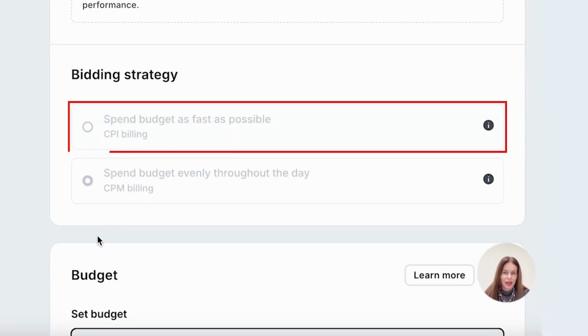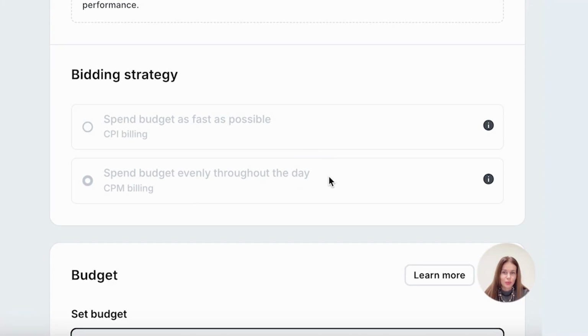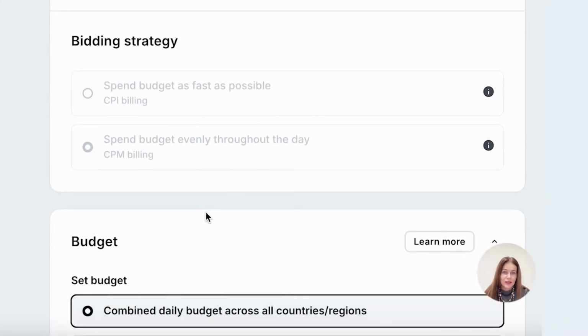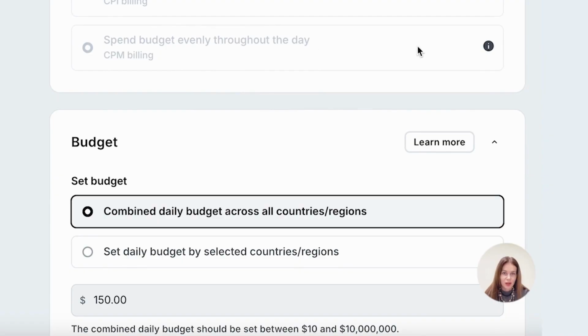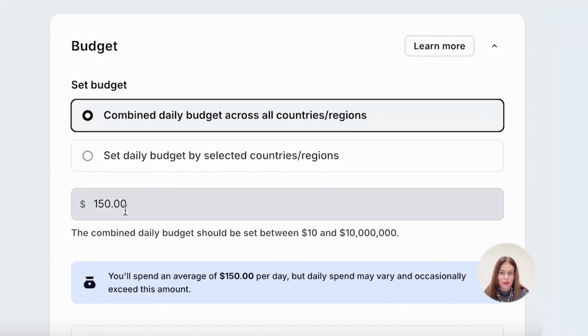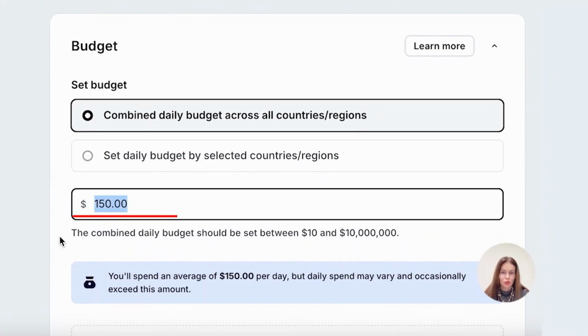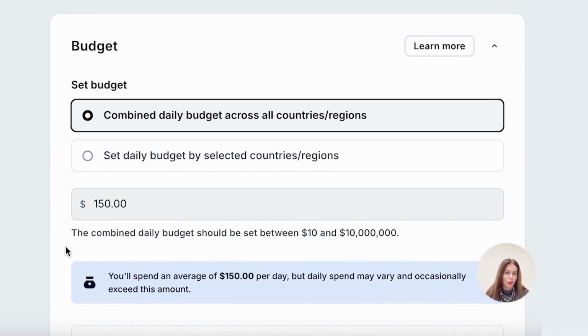When setting up a campaign from scratch, you'll have 2 options here. You can choose bidding by CPI or by CPM. And when you go ahead and choose the second option, you can set a budget that is lower than what was previously required in the old AppLovin dashboard I mentioned to you, $500. You can set it even lower. And here, there is also a checkbox that gives you the option to set a specific daily budget for each individual country. We use this feature very often as well.